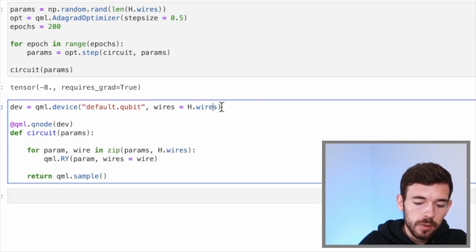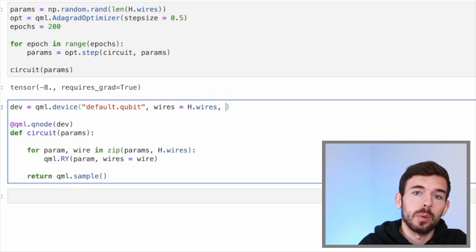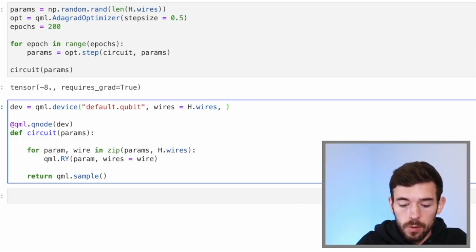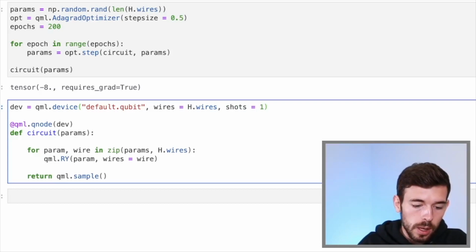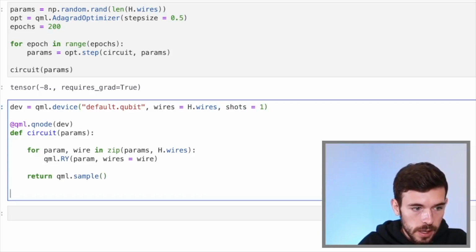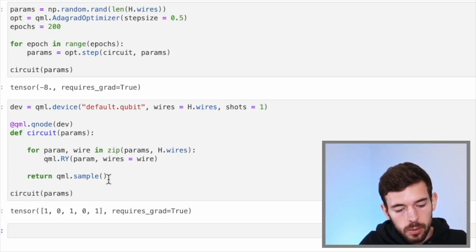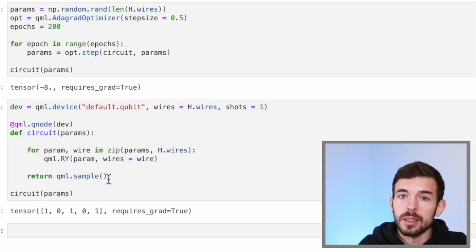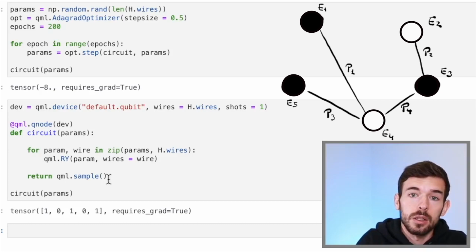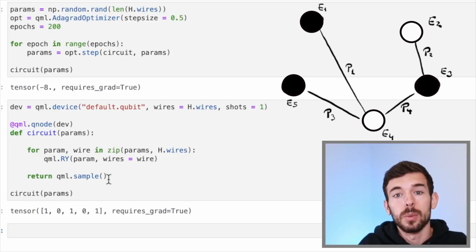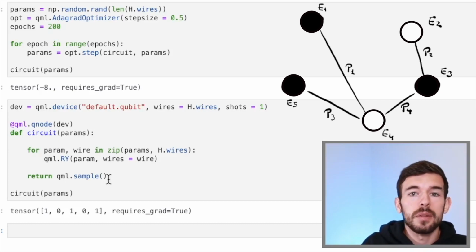In that case, we have to define the number of shots that we want, and we only want one configuration, so let's say shots equal to 1. So finally, we are going to ask for the sample with the final params that we just calculated. So if we do that, we get our solution 10101. That means that the events 2 and 4 have to be on Saturday and the other ones on Sunday.